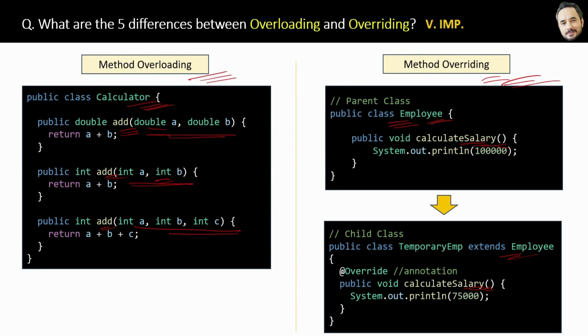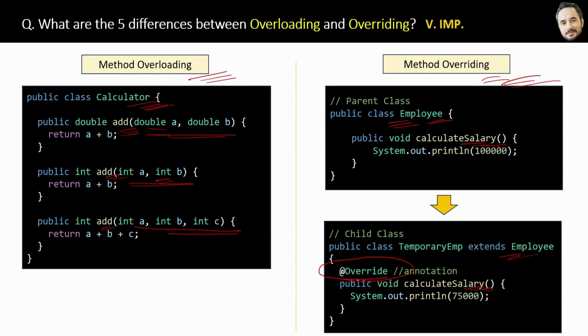Next difference: in method overloading, you do not need any annotation or any special keyword, right? Whereas in method overriding, you require the override annotation in the child class above the overridden method. So basically it is overriding the superclass or base class method.